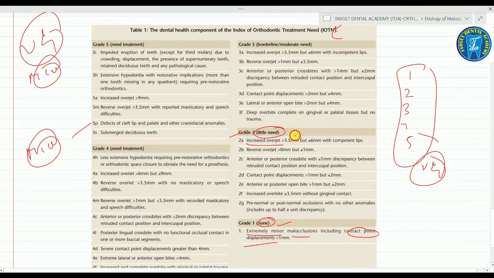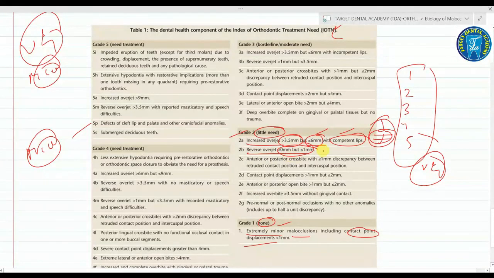of more than 3.5 mm but less than 6 mm with competent lips. Competent lips means the lips which close during the rest position. Fine. Second is the reverse overjet.